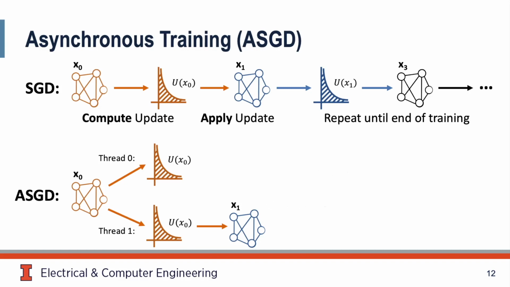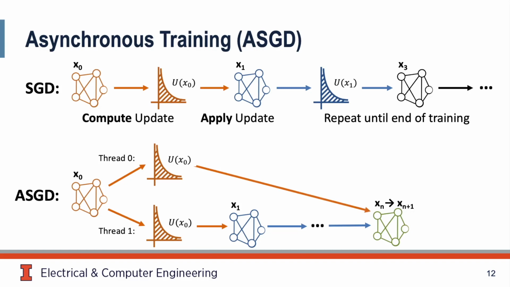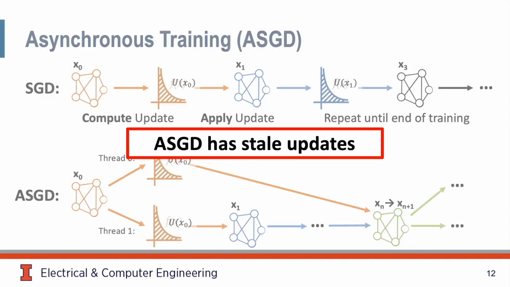Now, thread 1 can continue computing and applying updates, changing the model many times before thread 0 accumulates its update. This is perfectly normal under ASGD, and training is allowed to continue. The key point is that ASGD has stale updates.